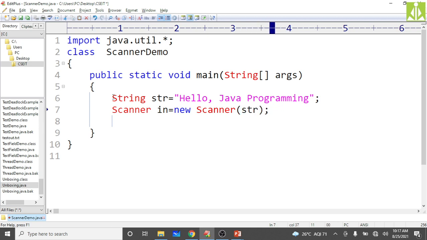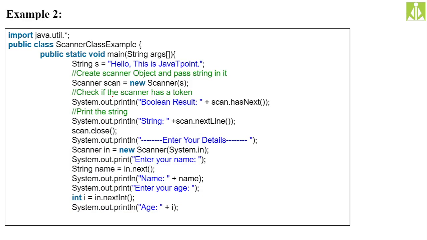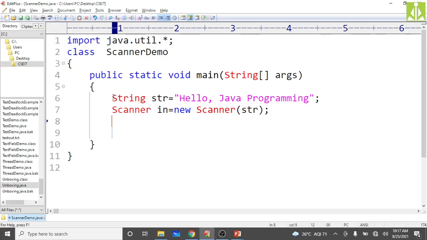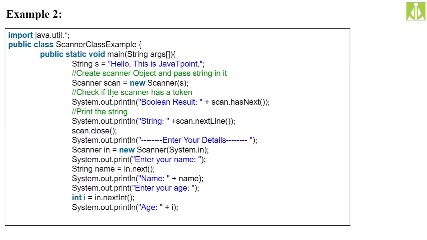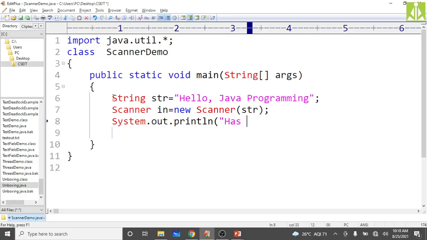In this, we are checking whether it has any boolean value. How can we do that? hasNext. Boolean result hasNext, whether it has any element. Check if the scanner has tokens, if it has any elements, that is what we are checking. So System.out.println of "has more elements", like that, and the boolean result, has more elements.